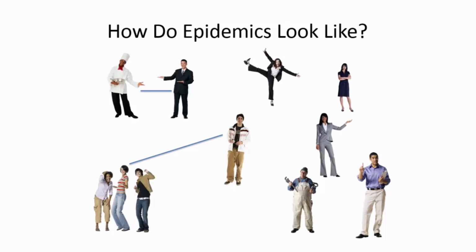I am trying to illustrate that, yes, this may be how people around you look like, but the notion of how they hang out with each other, how they interact with each other, that notion is embedded, it is underlying in understanding the transmission, the way in which the pathogen will find its way to move from one host to another host has to do with these lines that I'm drawing here. These lines are representing how these individuals in this community may be connected to one another.